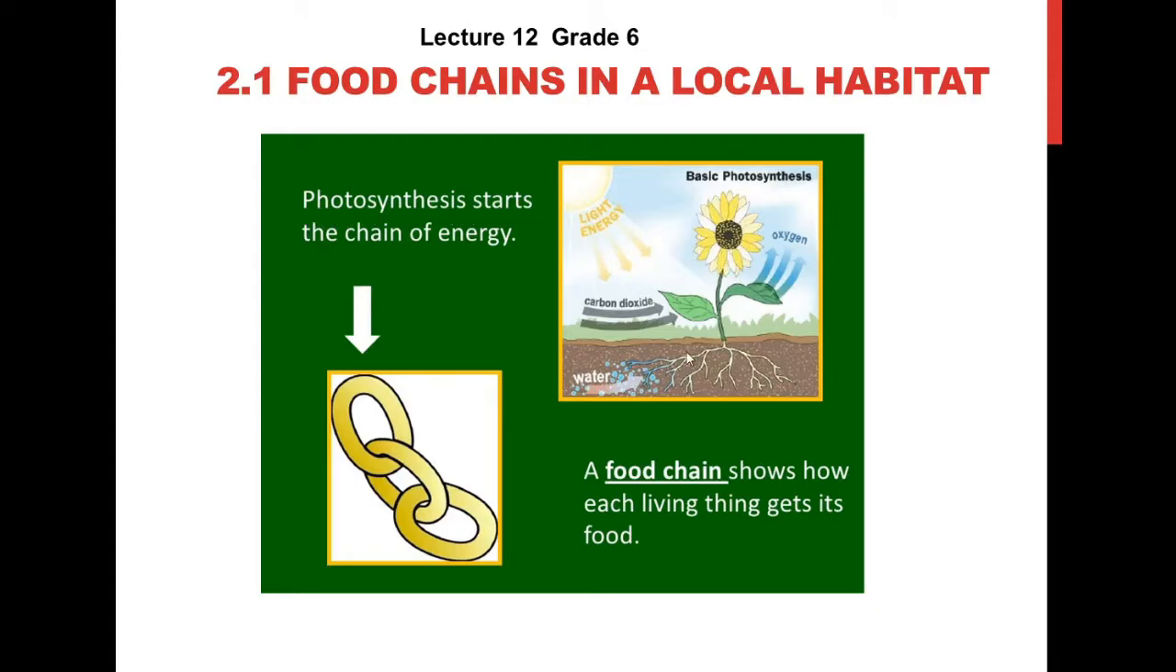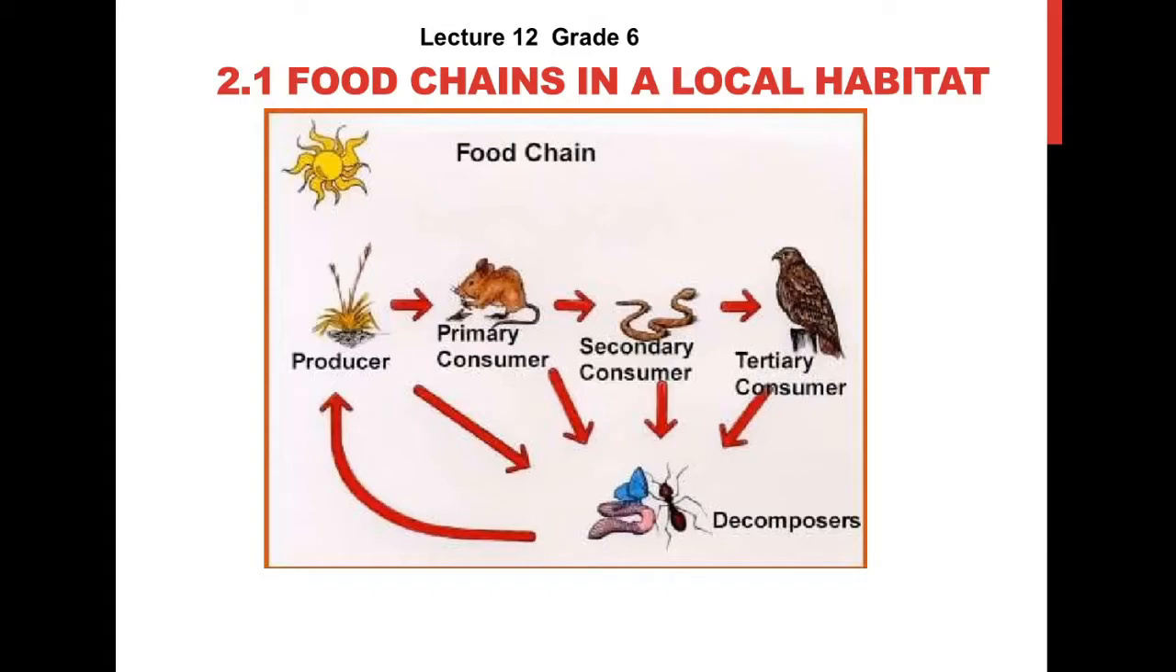In this picture you can see the different factors which are involved in photosynthesis. A food chain shows how each living thing gets its food. In this picture you can see a food chain. The plants receive the light from the sun and make their own food. So these are known as producers because they make their own food.